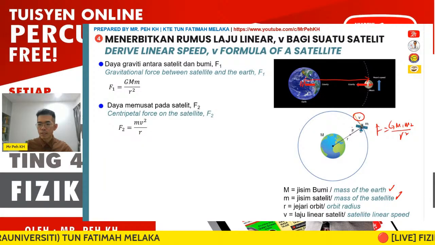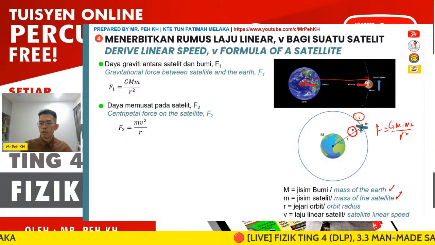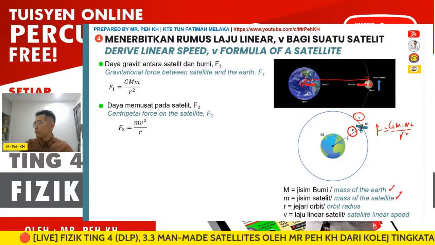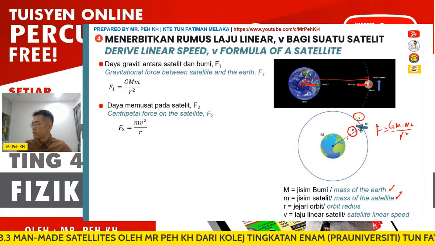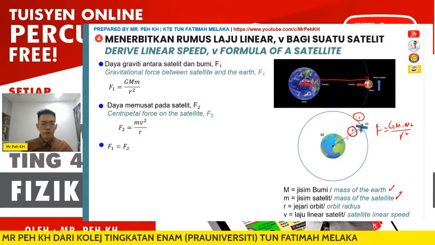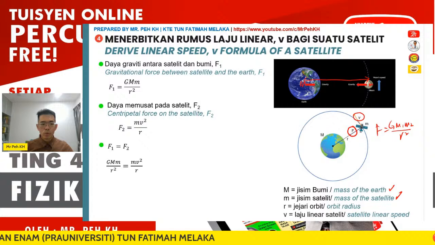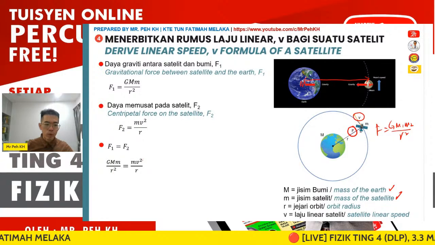As mentioned just now, the centripetal force is a force to maintain the object orbiting the Earth. The formula will be mv squared over r. Any question you may ask me in the chat room. Then from here, F1 is actually equal to F2. So we have GMm over R squared equal to mv squared over r.